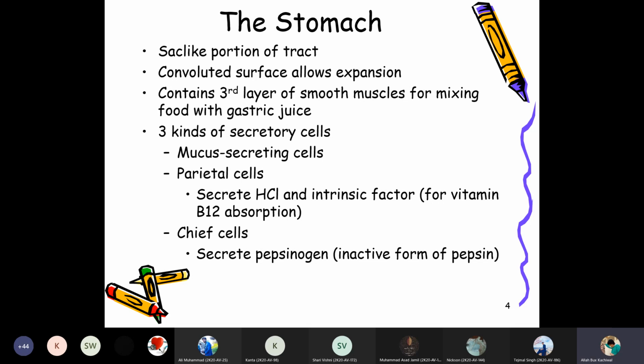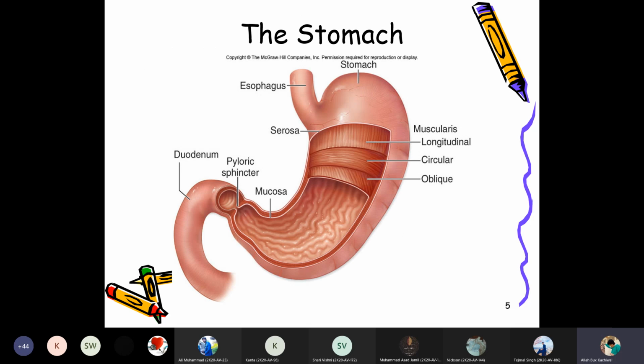Then if you see the stomach structure, the esophagus is connected to the stomach, and there is the stomach body, fundus, antrum, and the duodenum is attached at the pyloric sphincter, which is present at the junction of the duodenum.